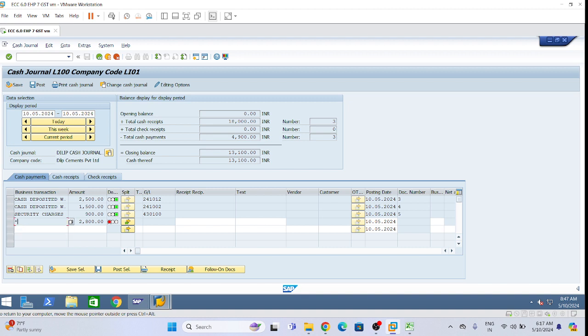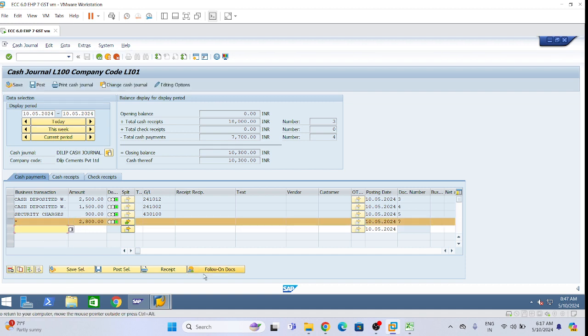Now it is showing as star, and you can see the split has got green, like a green bulb. The above ones do not have any green bulb. The head is showing star, which means I have selected three or multiple business transactions at a single time, and the collective amount is showing as 2800. Business area I have already given. Click on save, select this one, click on post.